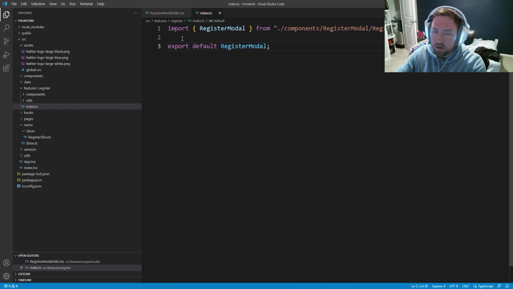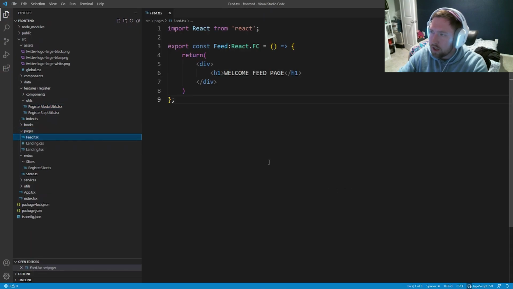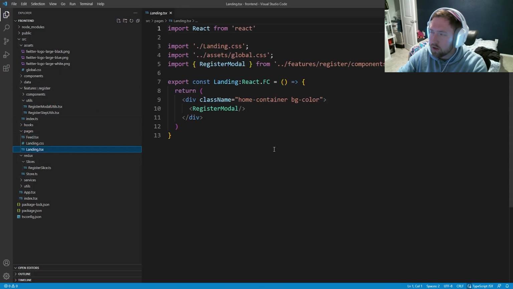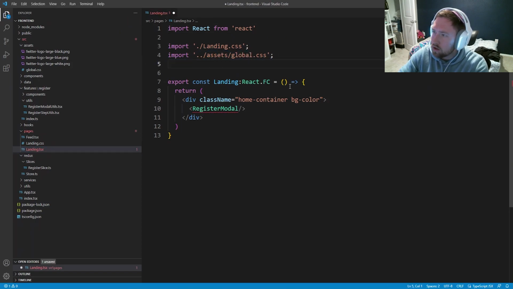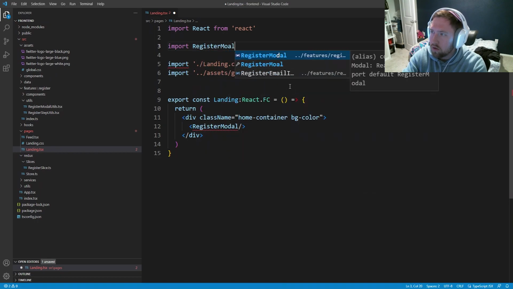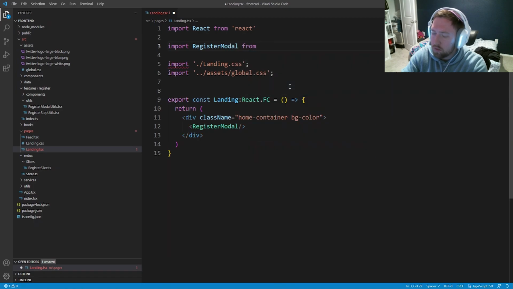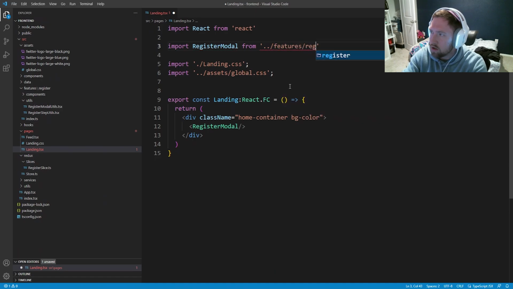And what we can do with this is go inside of our landing page. So landing.tsx under pages, if I can find it. Actually, I clicked on the wrong one, landing.tsx. And what we can actually do is go ahead and delete this register modal from here. And we can literally just say import register modal from features/register. So it just makes our code look a lot cleaner.